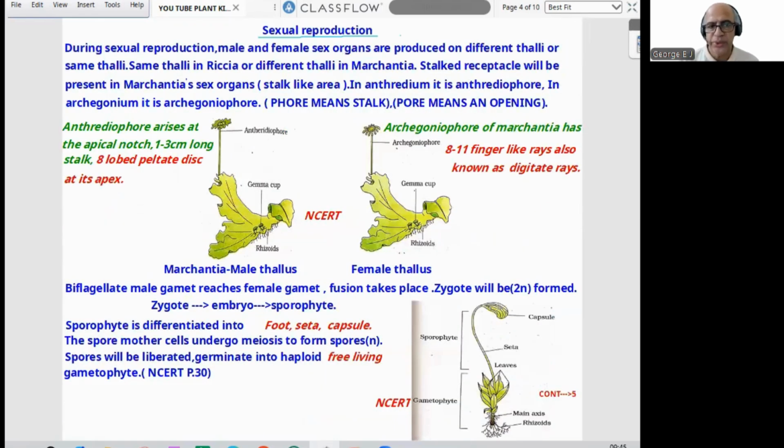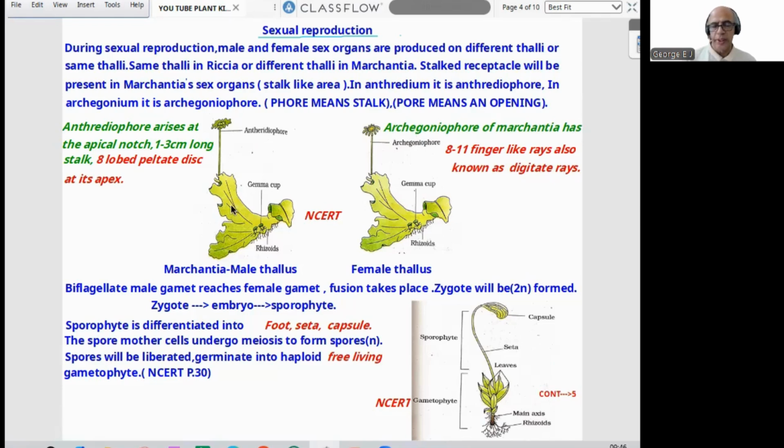Since it is a theoretical chapter, a lot of things we have to explain. Sexual reproduction. In sexual reproduction, male and female sex organs are produced on different thalli or on the same thallus. Same thallus, example is Riccia, or different thalli in Marchantia: monoecious and dioecious. You can also find the stalked receptacle. This is the stalk, present in Marchantia sex organs. In antheridium, it is called antheridiophore. In archegonium, it is called archegoniophore. PHORE means stalk, while PORE means an opening. Wherever phore comes, it is a stalk. I think that is clear.